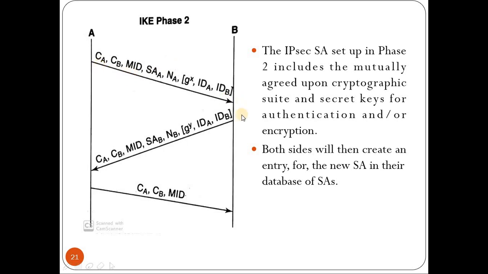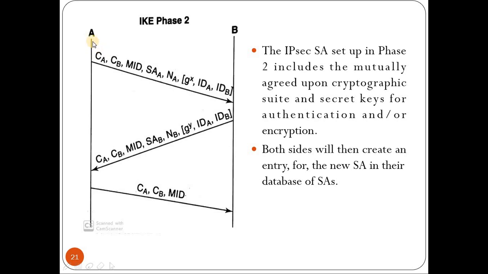There are three messages exchanged between A and B. All three messages are encrypted using the key E generated in phase 1, which is not shown in the diagram, but it actually happens. It also provides message integrity and authentication using HMAC, which makes use of a key A, also computed in phase 1. So let us go through the three messages.